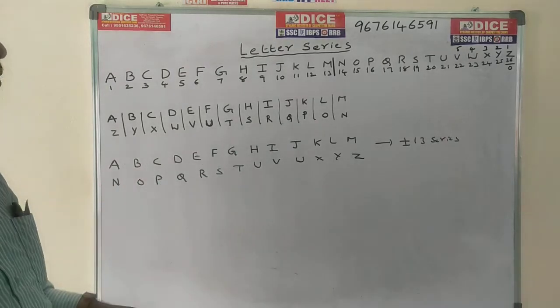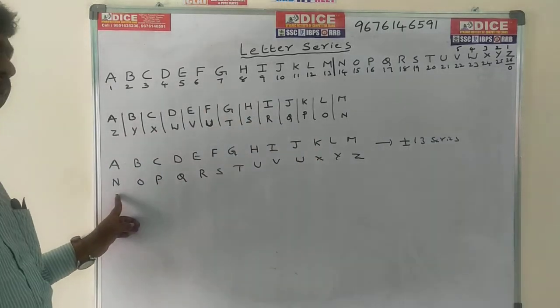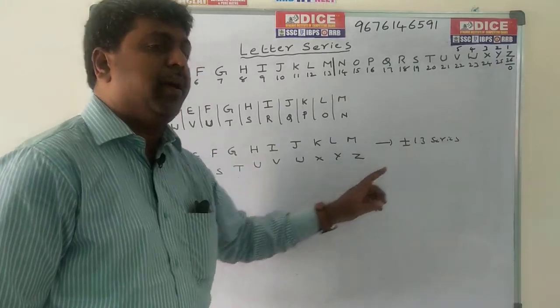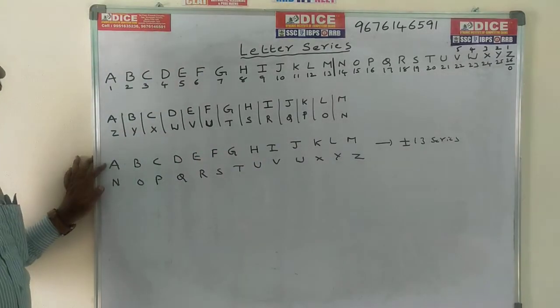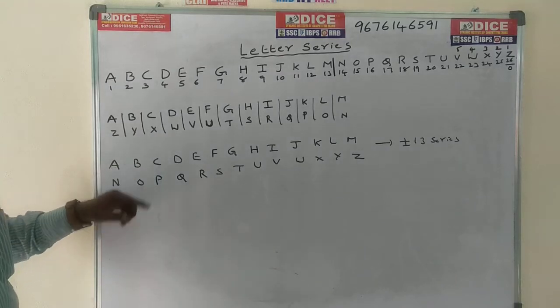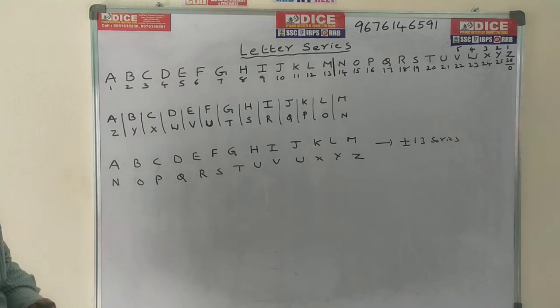This is the third one. I have written A, B, C, D up to M, and from N, O, P, Q forward. We can call this the plus or minus 13 series. Why? Because A is 1, N is 14, the difference is 13. B and O differ by 13, C and P differ by 13 and so on. That's why this series is plus or minus 13.